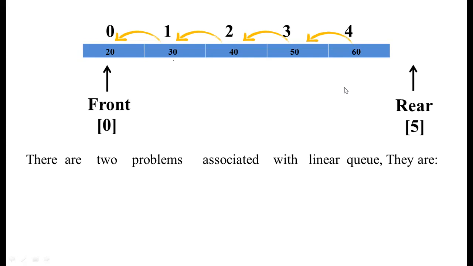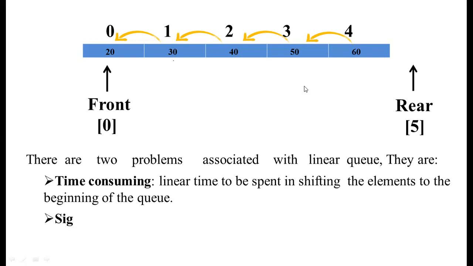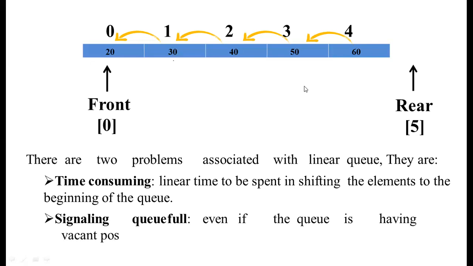And the other problem that may arise is, suppose you are deleting the element and you are moving the front value towards the right, then it will display a message signaling that the queue is full. So even though the queue has vacant positions, it will display a signal saying that the queue is full. So these are the two problems that we come across when we deal with queues.